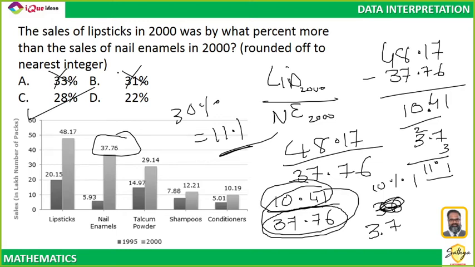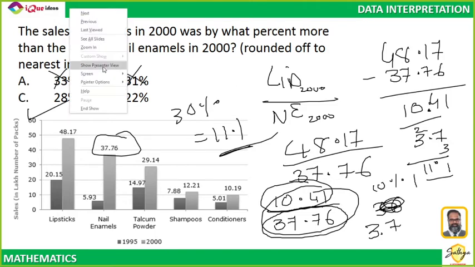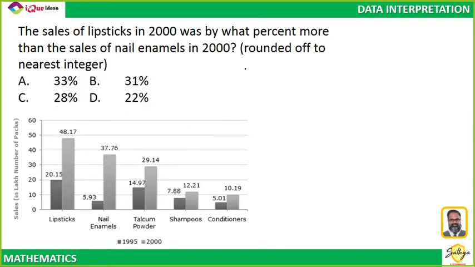I will not do the exact calculation. I will guess my answer using approximations. So let us see once again how I approximated this answer. What I know is 48.17 and 37.76. What is the difference between them?